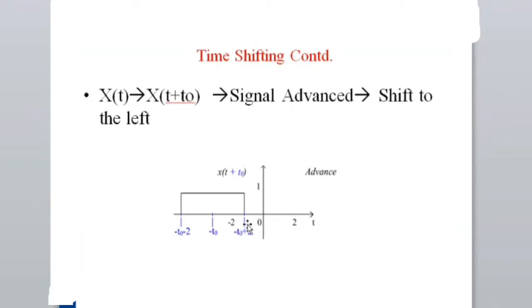For example, let us assume this is minus t naught plus 2. If I substitute minus t naught plus 2 here, what is going to happen? t equal to minus t naught plus 2. The t and t naught cancel, then you get x of 2, and the function is going to shift. So that's what the time shifting property you can see here.